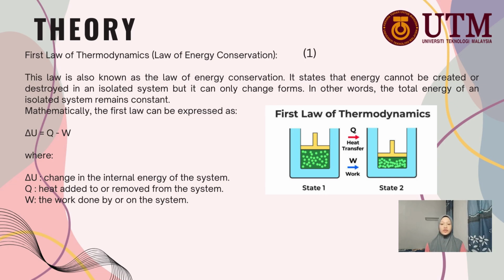Mathematically, the first law of thermodynamics is delta U equals Q minus W, where delta U is the change in the internal energy of the system, Q is the heat added to or removed from the system, and W is the work done by or on the system.